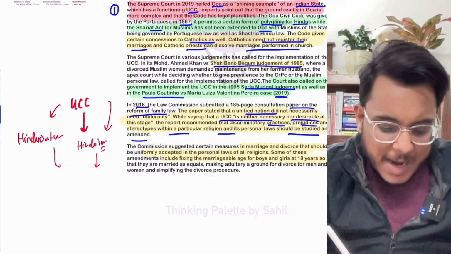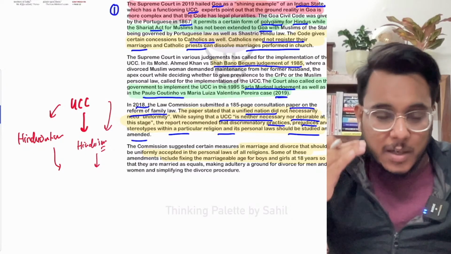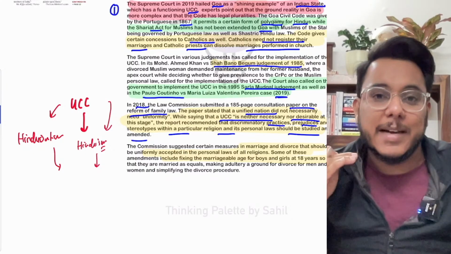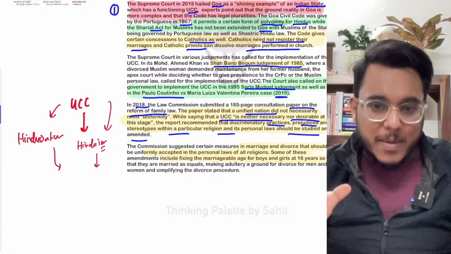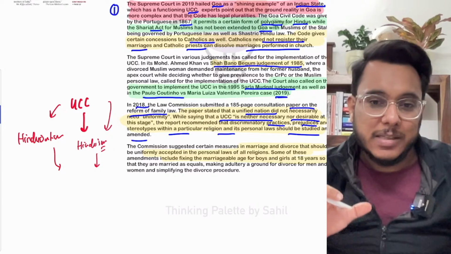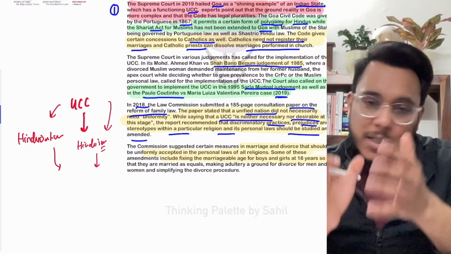So therefore, it is very much important that such a practice should happen only after the consensus of all the communities has been taken up, and taking that consensus will take time. So immediately, rather than implementing UCC, what we can do is just identify those sections.